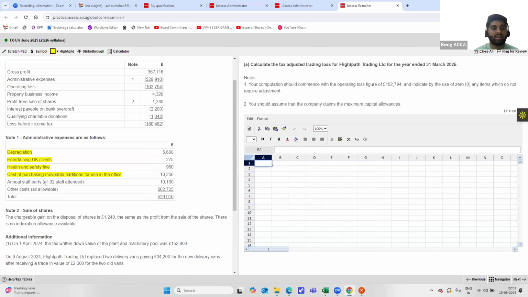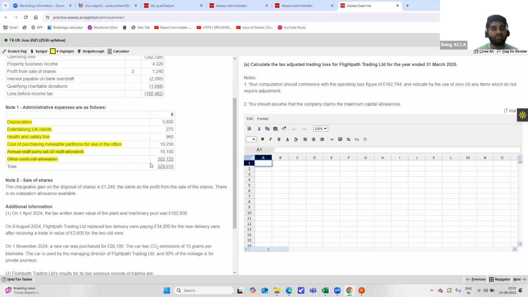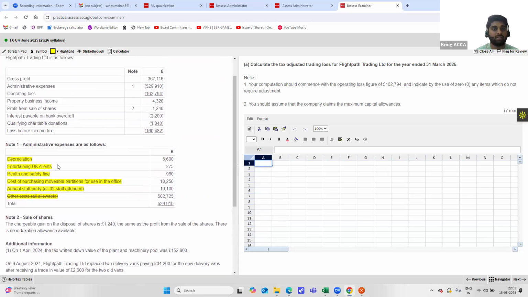Next is the annual staff party. All 32 staff have attended, and the cost is 10,100. As I've mentioned earlier, any cost of entertaining staff is an allowable expenditure, so we'll have a strike through on that. For easier remembering, when you look at it you'll be able to identify that it is an allowable expenditure. Next, other costs: it has been clearly mentioned that all of these costs are allowable, so this can also be struck through. Now the total of this comes up to 529,910, which is equal to what has been mentioned here.